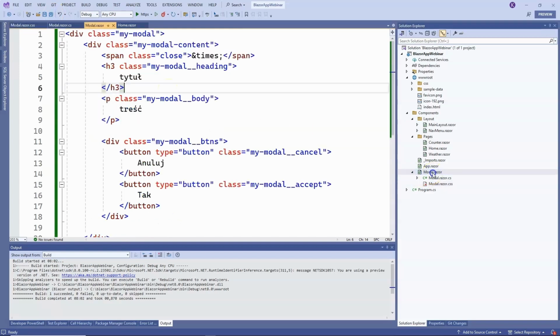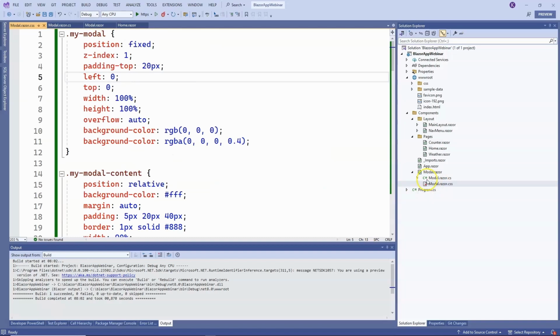Okay, so let's add those CSS styles that I prepared earlier so that the modal window looks nice on all screens. If you want, you can email me and I'll share the CSS code with you so you don't have to implement everything from scratch.